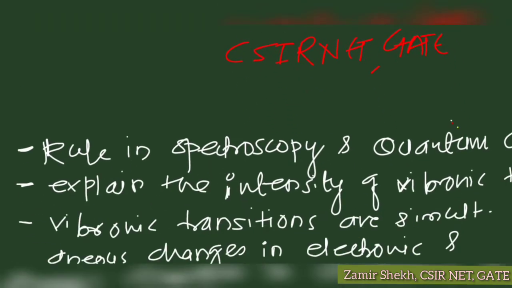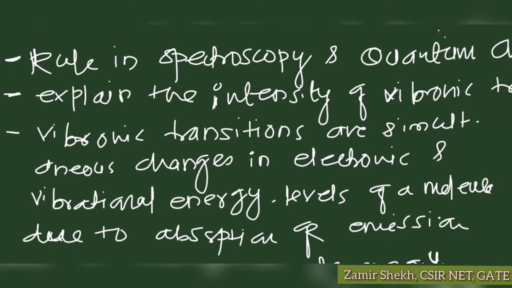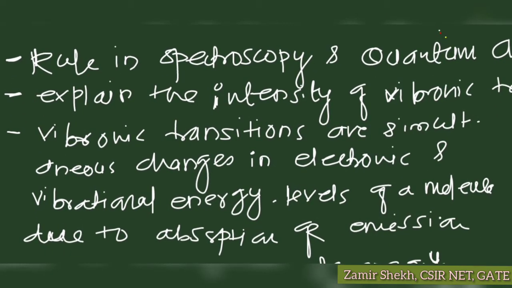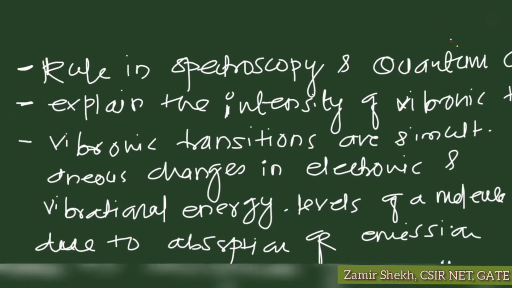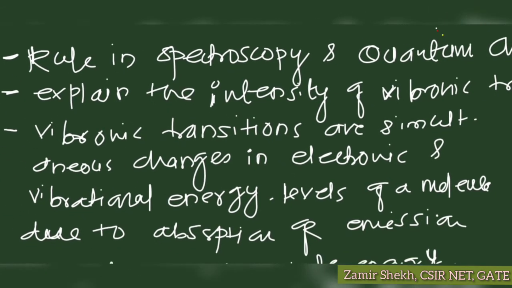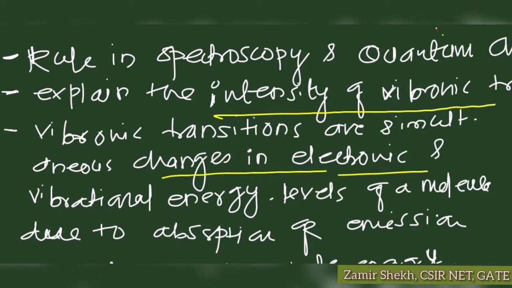So first of all, this Franck-Condon principle is a rule which is used in spectroscopy and in quantum chemistry. This rule explains the intensity of vibronic transitions. What are vibronic transitions? Vibronic transitions are simultaneous changes in electronic and vibration energy levels within a molecule.